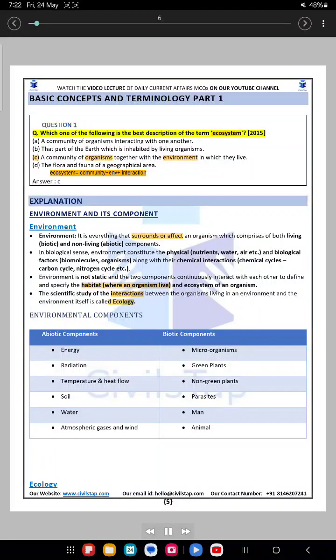Question 1. Which one of the following is the best description of the term ecosystem? 2015. A. A community of organisms interacting with one another. B. That part of the earth which is inhabited by living organisms. C. A community of organisms together with the environment in which they live. D. The flora and fauna of a geographical area.